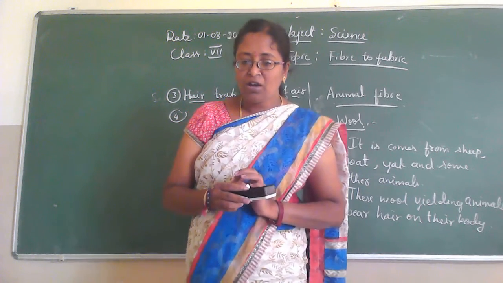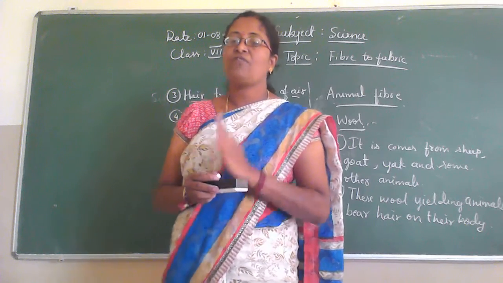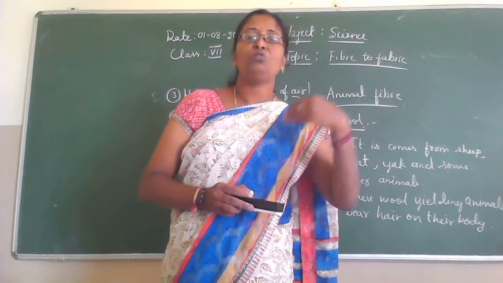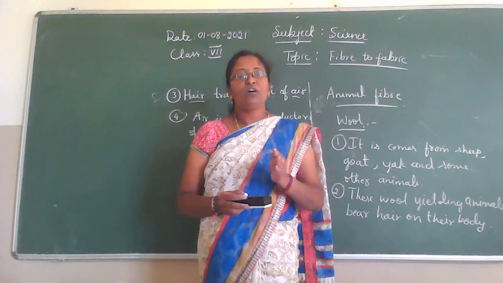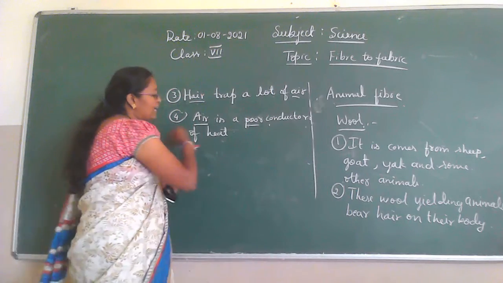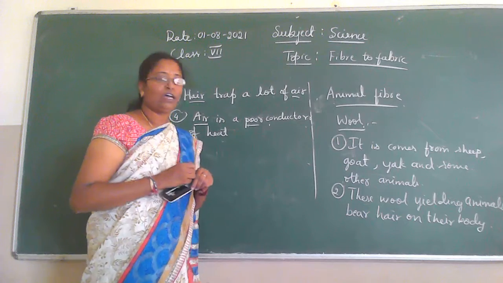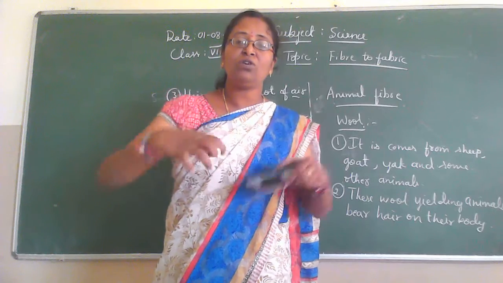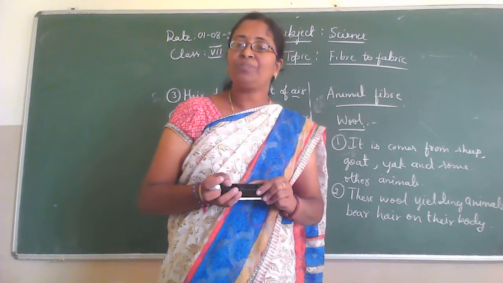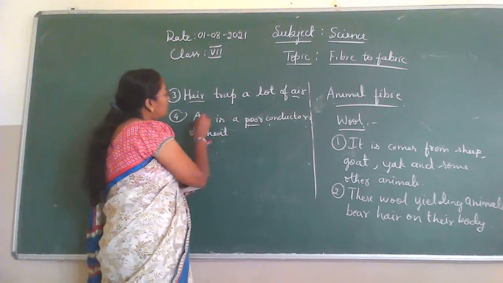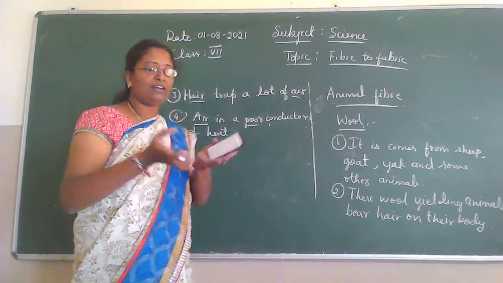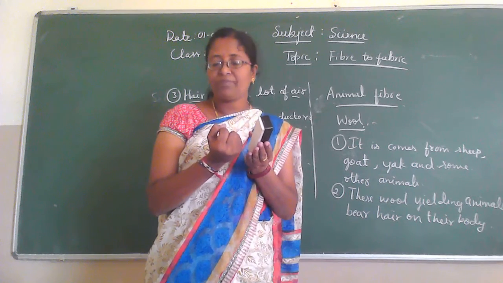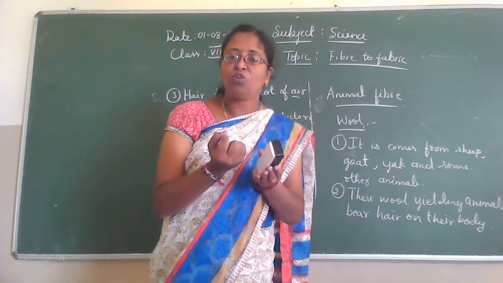Air is a poor conductor of heat, so it does not allow the heat of the body to escape. The fleece holds the air.